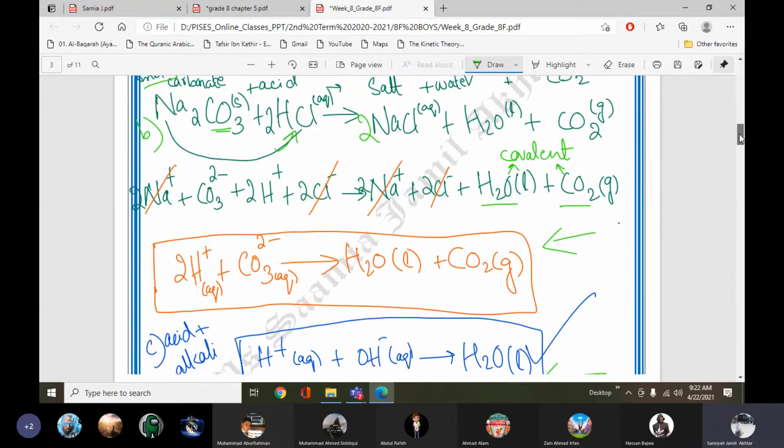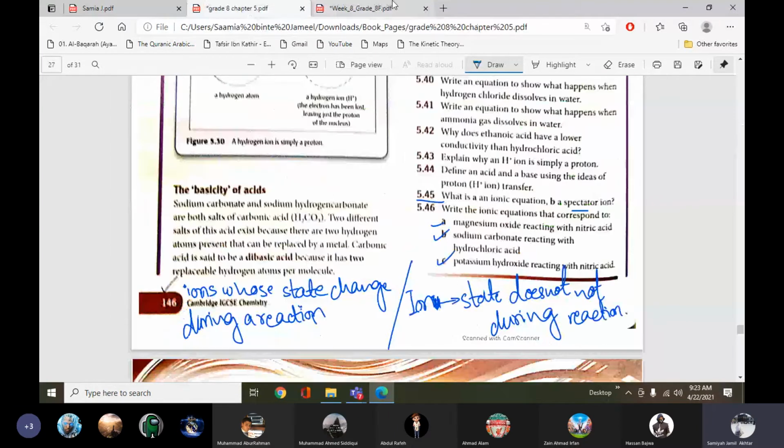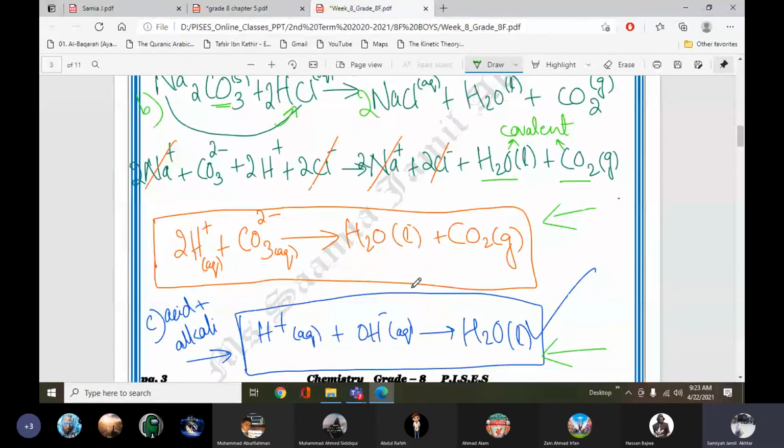The last part C, I left it on you. Do it by yourself. It's a simple neutralization reaction in which there is potassium hydroxide and nitric acid. Both of them will be aqueous, so both of them will split, all the reactants and products except H2O. When you cancel the spectator ions, this will be left: H positive plus OH negative gives H2O.